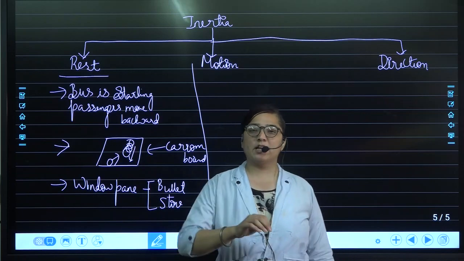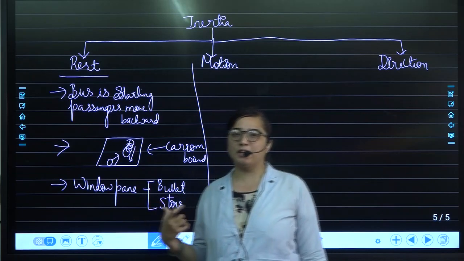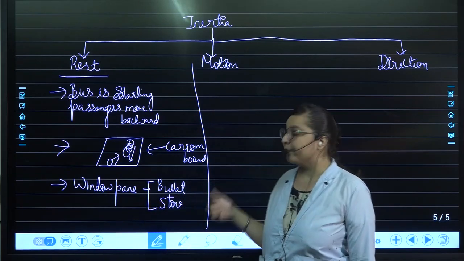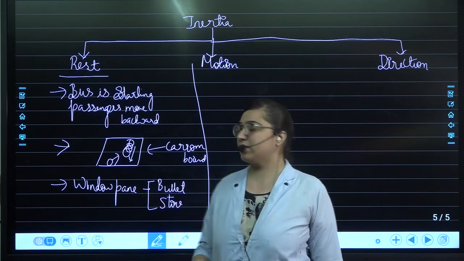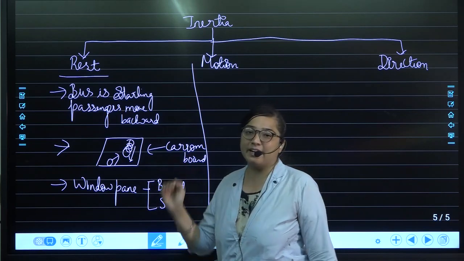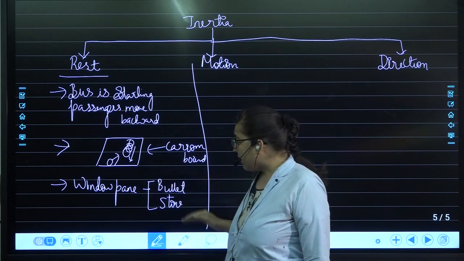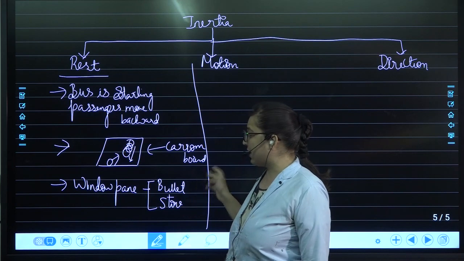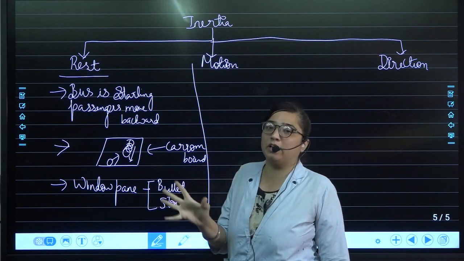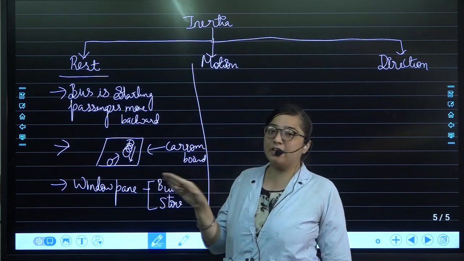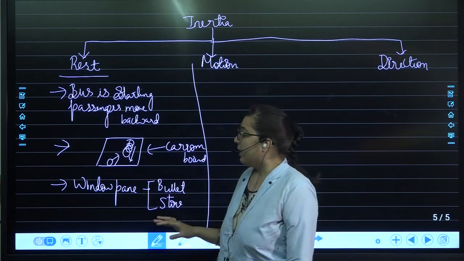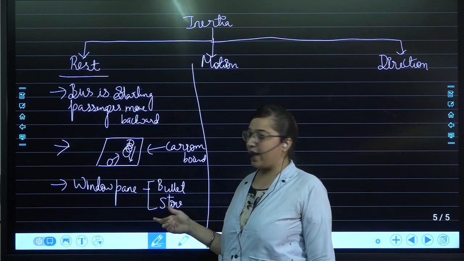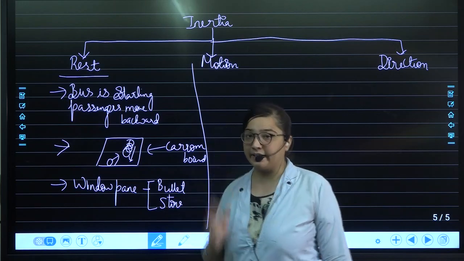No. Why? Because the amount of time it remains in contact with the window pane is very less. Because the time is less, it will create more force, and it will not be shattered totally, but from that particular side it will get totally damaged. In both cases it is going to get damaged, but when just think,